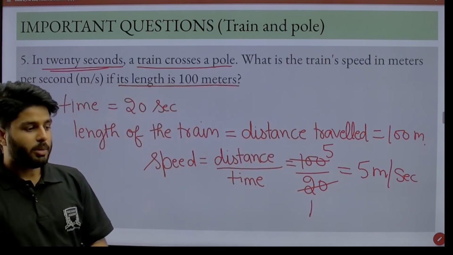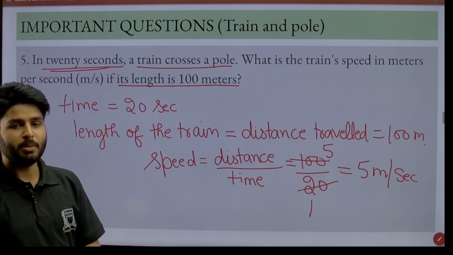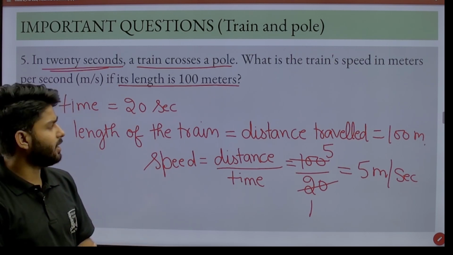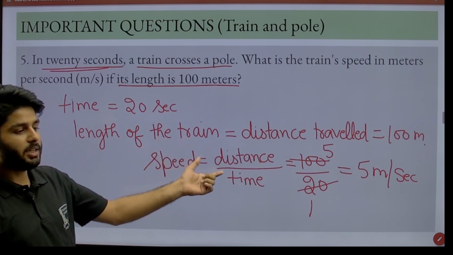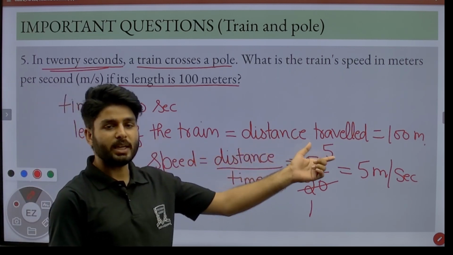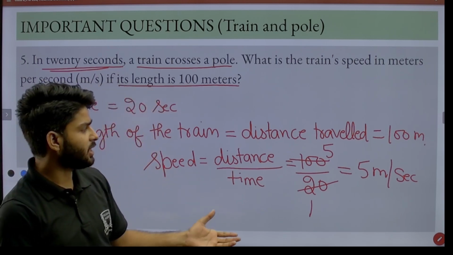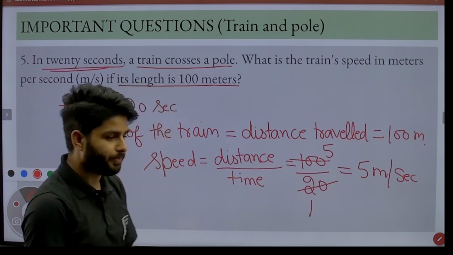Now from solving these two questions you can clearly get the idea. The main point is the distance traveled by the train, and that was the trick. The length of the train is itself the distance traveled by the train. So whenever a train crosses a pole, it's clear the distance traveled is equal to the length of the train. Then note it down.